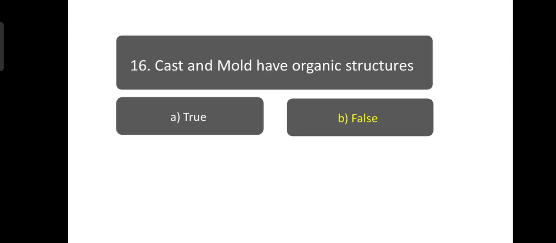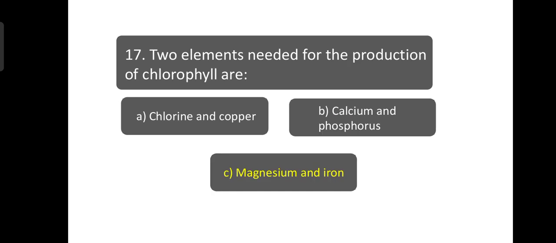The second one, same type of question. Cast and mold have organic structures. No, false. Cast and mold are just prints or remains, we can say. These are markings which are left on the rocks. They are just markings of the fossils on the rocks. So they do not contain any organic structure.